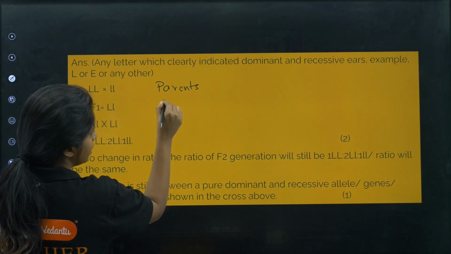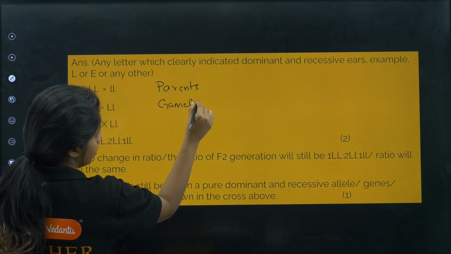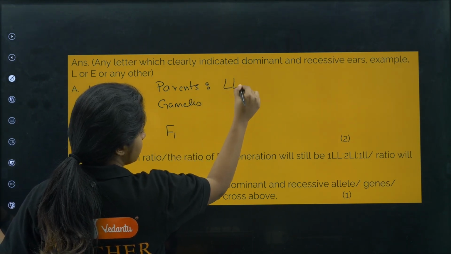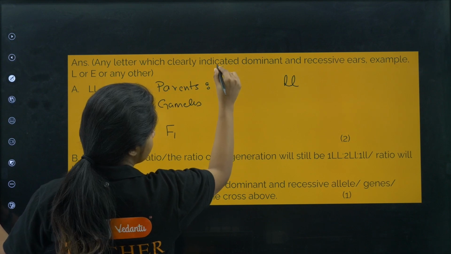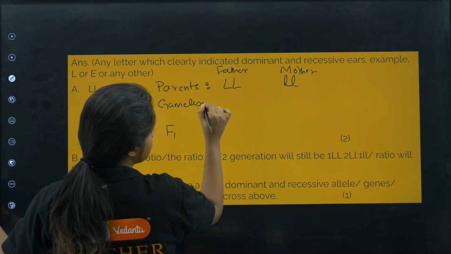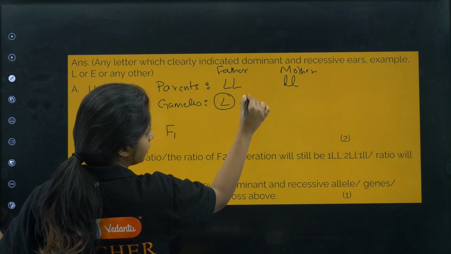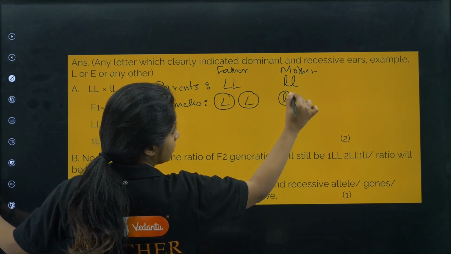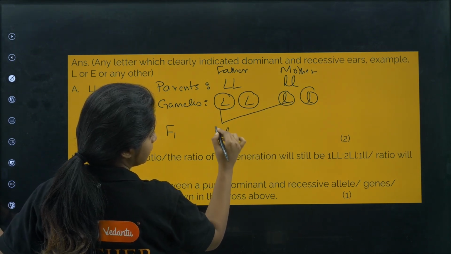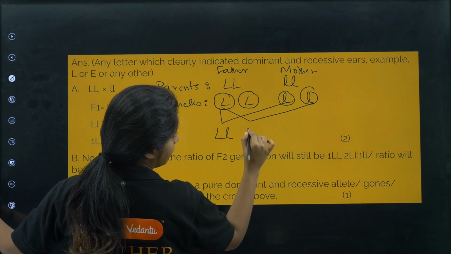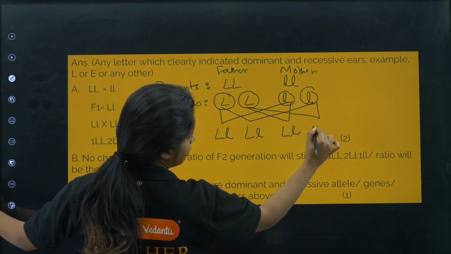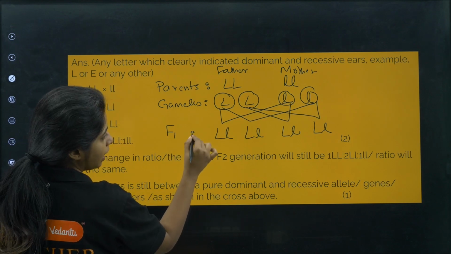You have to write like this and then form the gametes and then form the F1 generation. In the parents, write capital L, small l, write father or mother, whoever is there, for example father and mother. In the case of gametes, make a circle and show it like this. These are the gametes. In the F1 generation, you have to fuse them, make things like this. Okay. Again, capital L small l, capital L small l, capital L small l. This is the F1 generation.